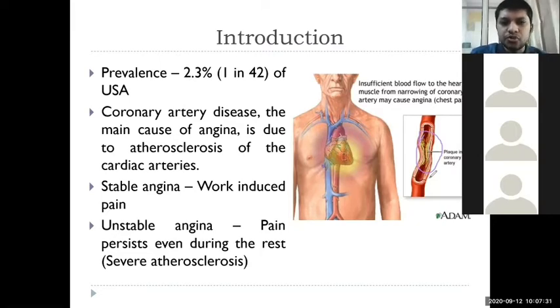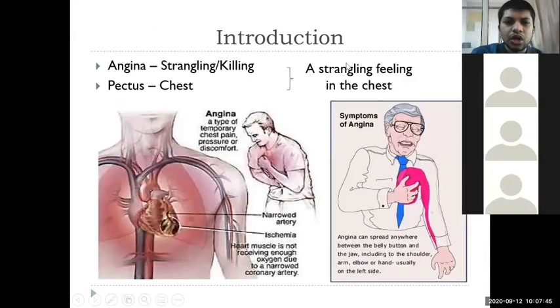So this leads to angina pectoris. Basically, angina pectoris is strangling pain in the chest. This strangling pain occurs due to insufficient blood supply, and that also causes hypoxia.